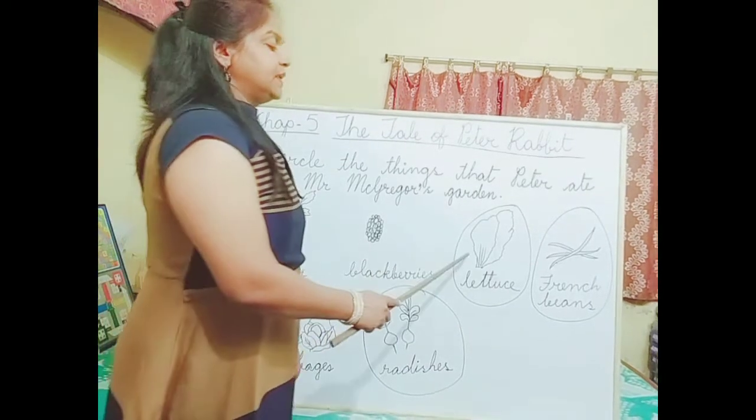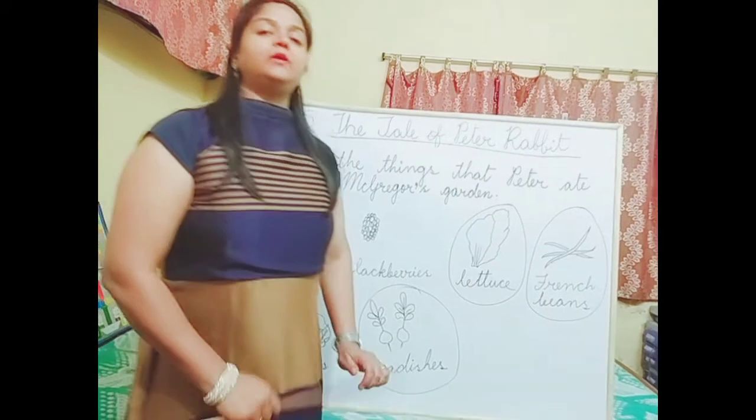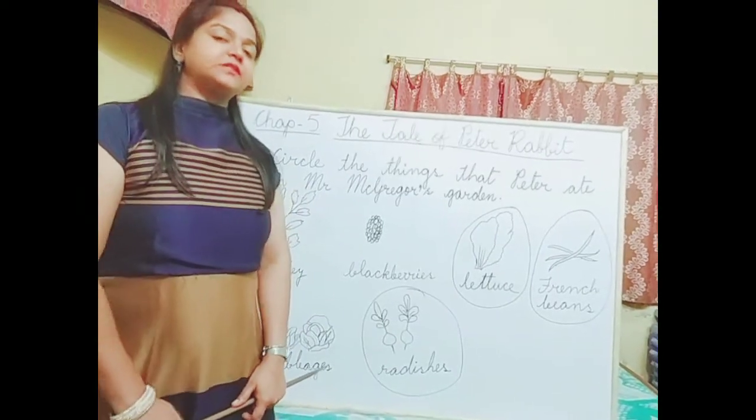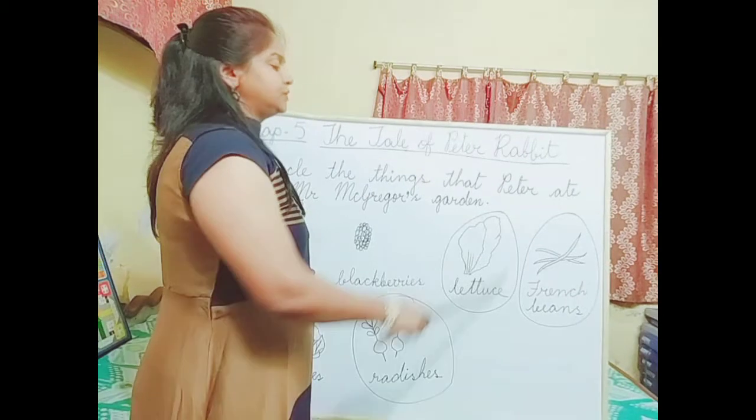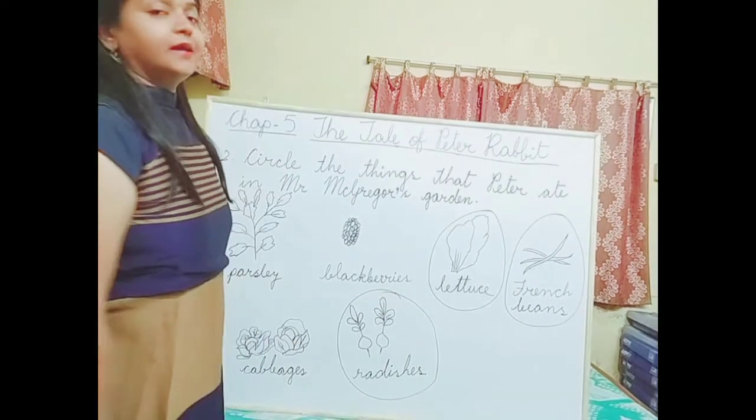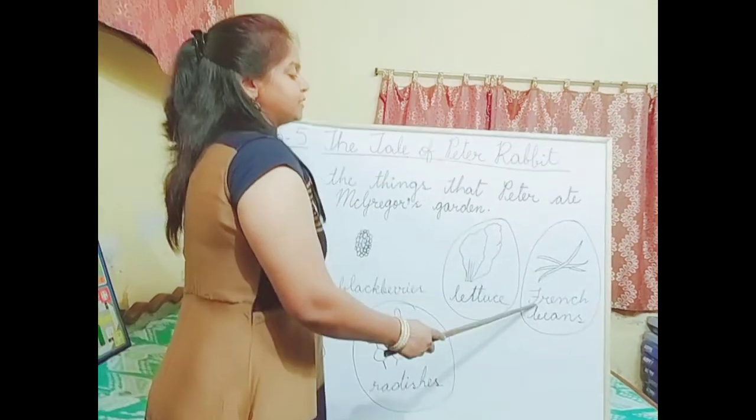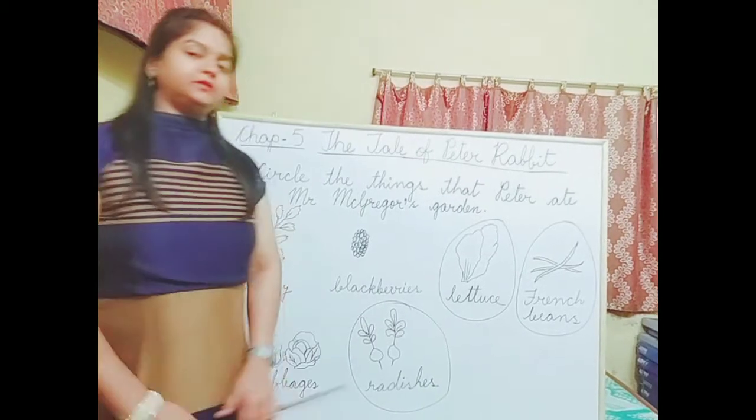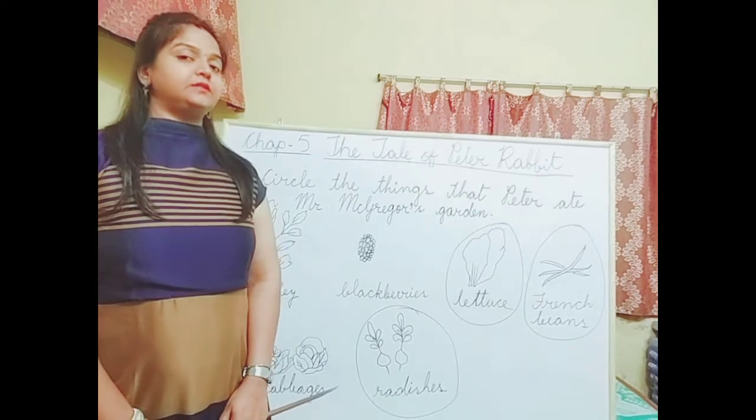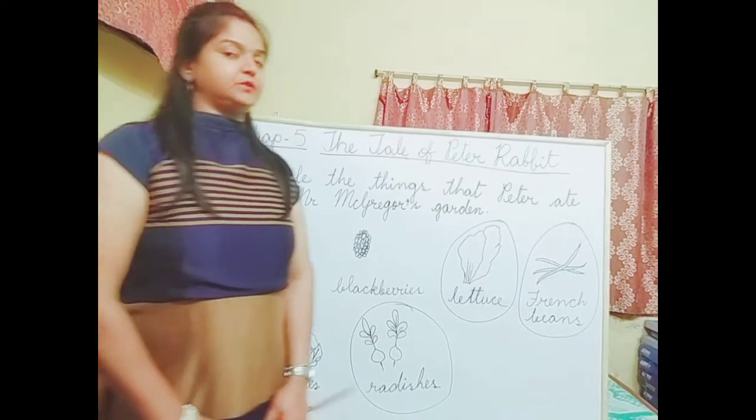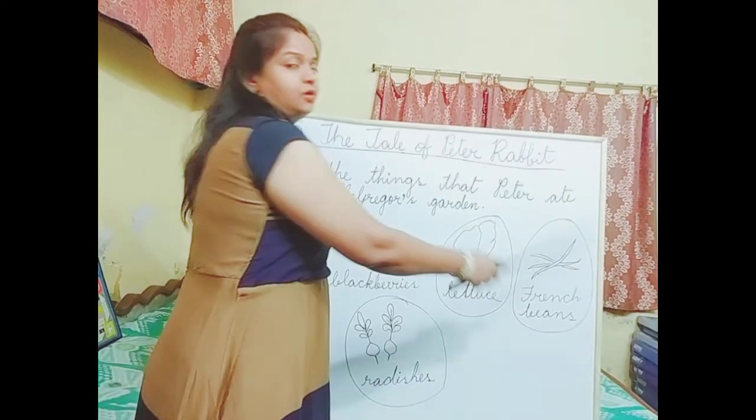Next thing is lettuce. The first thing that Peter ate in Mr. McGregor's garden was lettuce. So you will circle this picture, the name. Then next thing is French beans. Yes, Peter ate French beans also. The second thing that he ate was French beans. So we will circle this picture also.